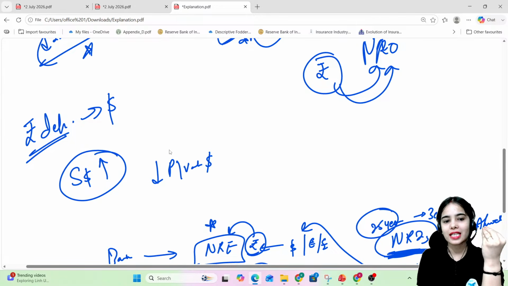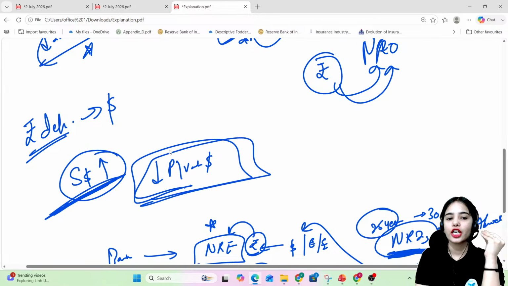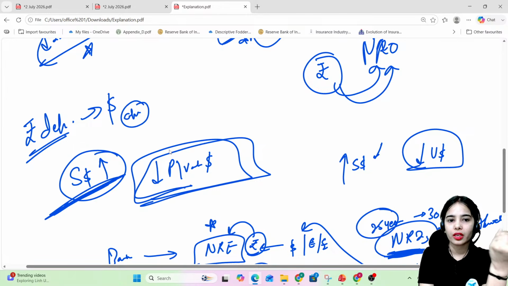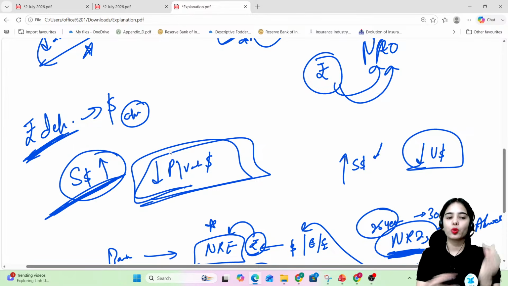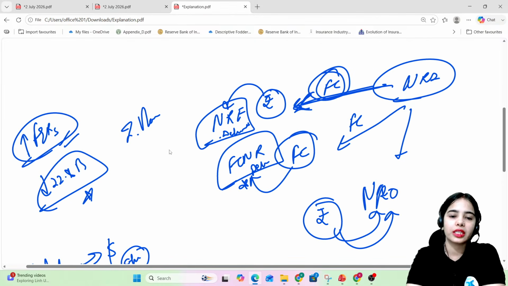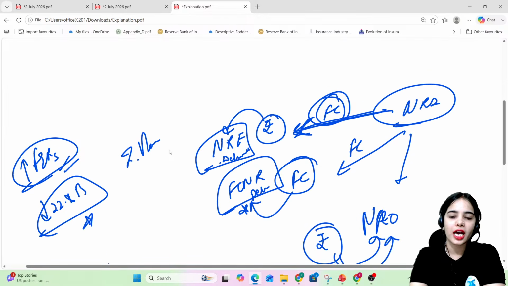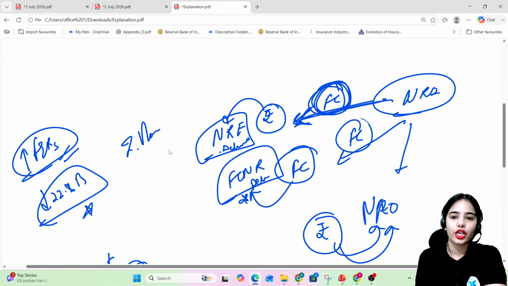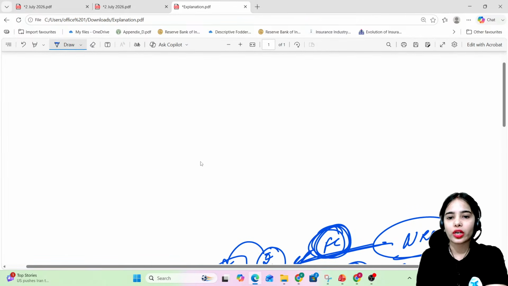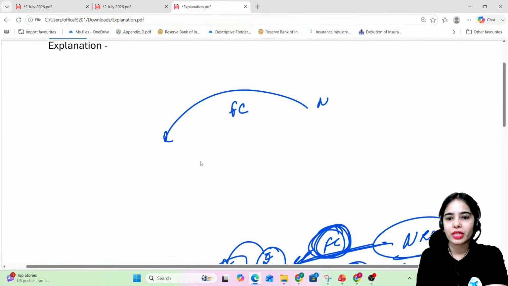As there is more supply of a product, the price of that product, the value of that product decreases. So RBI wants more supply of dollars in India, so that the value of dollars decreases and the dollar stops appreciating and the rupee stops depreciating. Okay? If there is more supply of dollars in India, the rupee will stop depreciating, or the depreciation will reduce. So this is why RBI wants more foreign currency to come to India, and to attract more foreign currency from the NRIs.